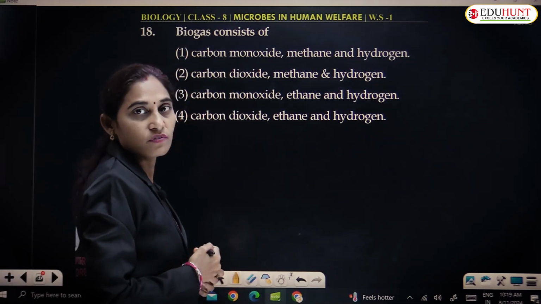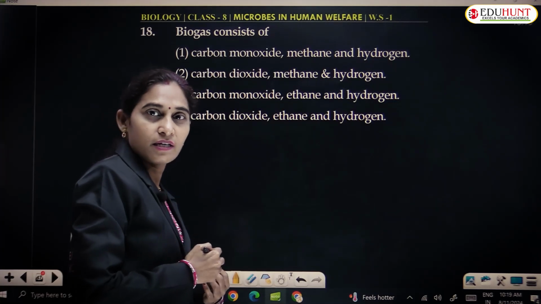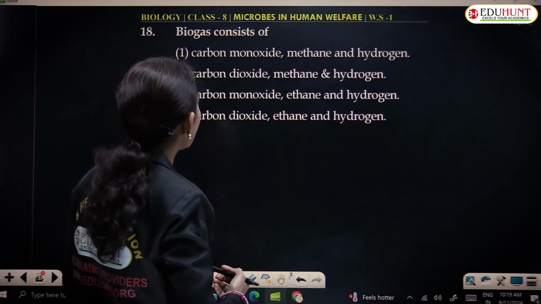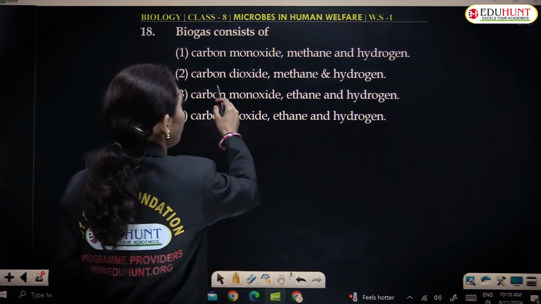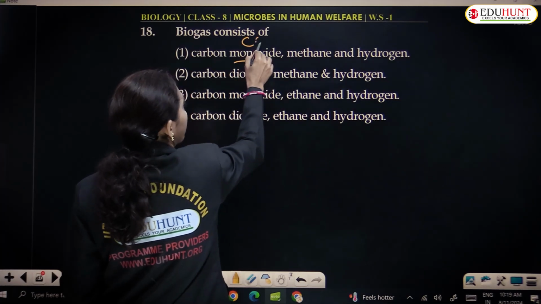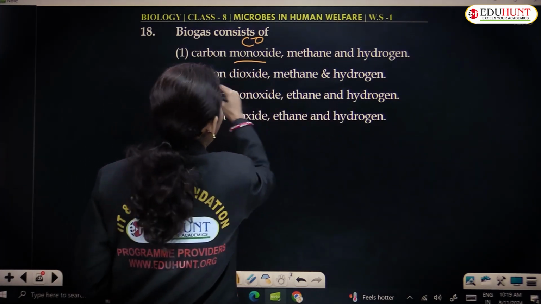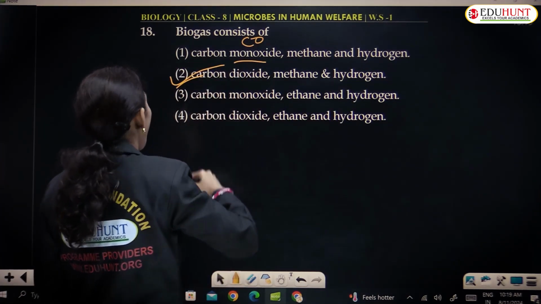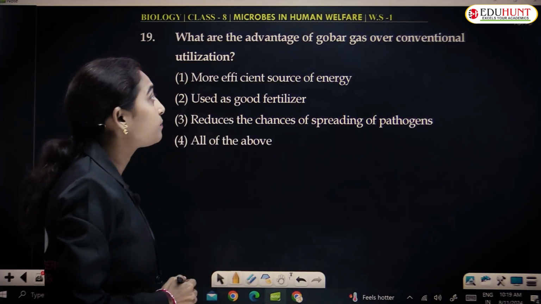Biogas consists of CO2, methane and hydrogen. Let's see whether the option is there. CO2, it is carbon dioxide, not carbon monoxide, CO. So CO2, methane and hydrogen are present. So option 2 is the correct answer.